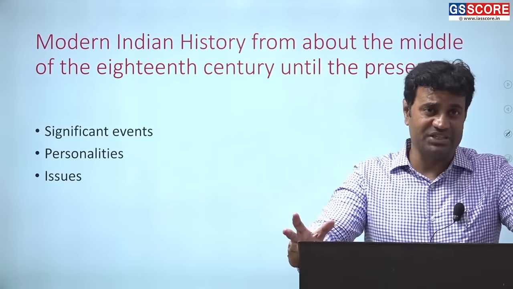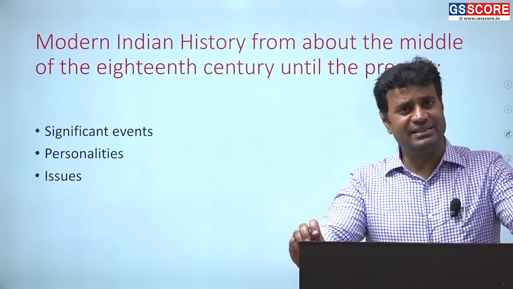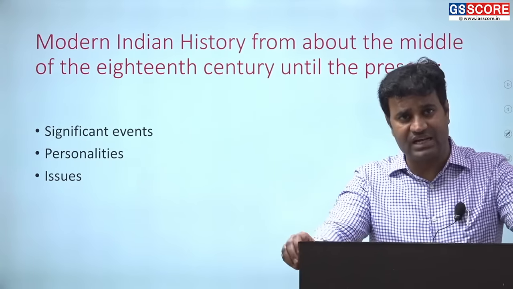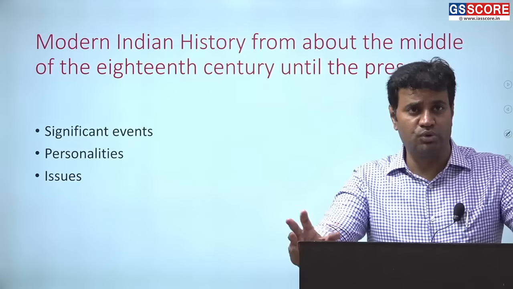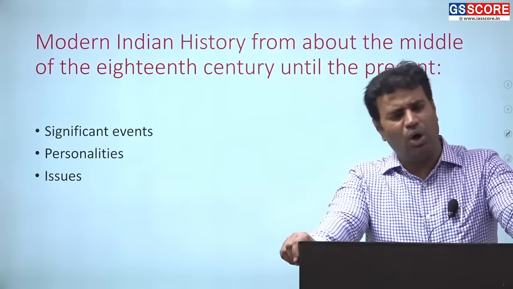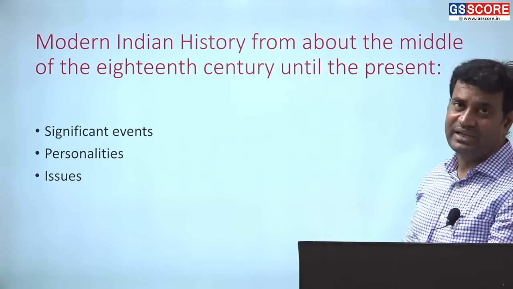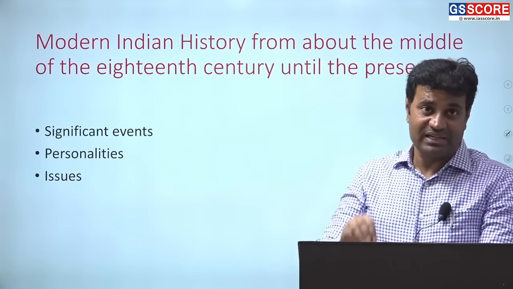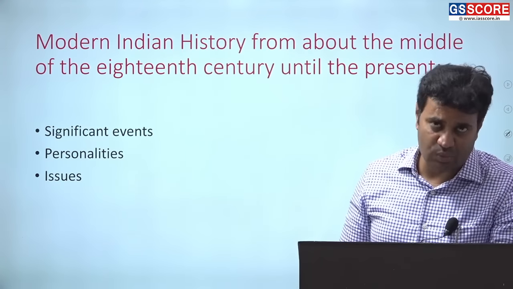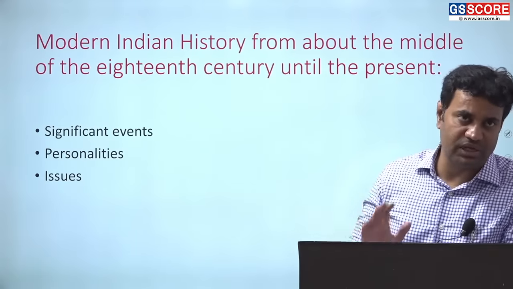Personalities including major governor generals like Lord Dalhousie, Lord William Bentinck. At the same time, personalities like Raja Ram Mohan Roy, Ishwar Chand Vidyasagar. At the same time, other issues like drain of wealth, economic impoverishment, administrative issues. All these things are to be covered right from the middle of the 18th century till the present times. Till the present means till the present times, because history syllabus even includes post-independent era as well. Now, with these we'll understand from where to start and how to continue.